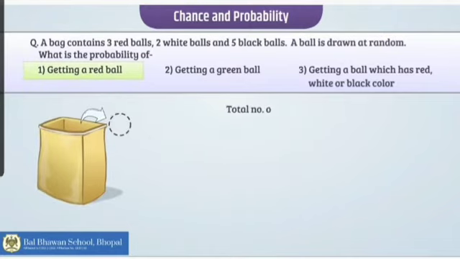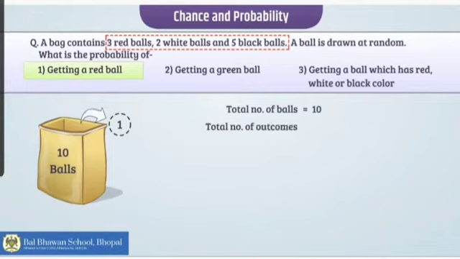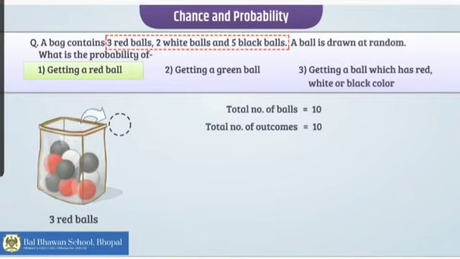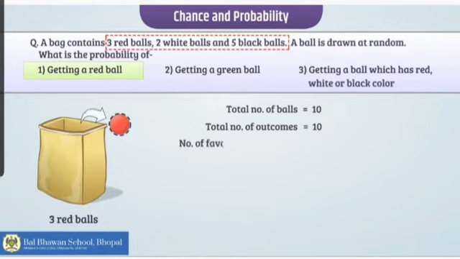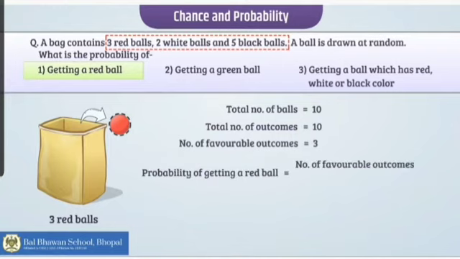Talking about the first thing, getting a red ball. Now see, how many total number of balls are there? We have a total of 10 balls. 3 plus 2 plus 5. Total number of outcomes will be 10. But out of that, red balls are only 3. So there are 3 chances that we are going to get a red color ball. So my favorable outcomes are 3. To get its probability, it will be number of favorable outcomes upon total number of outcomes. So here my probability will be 3 upon 10.